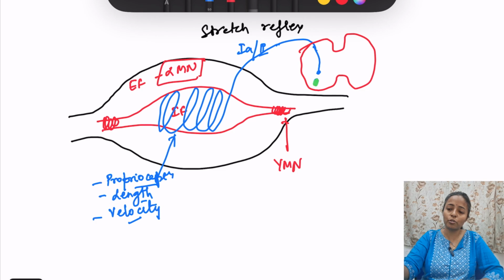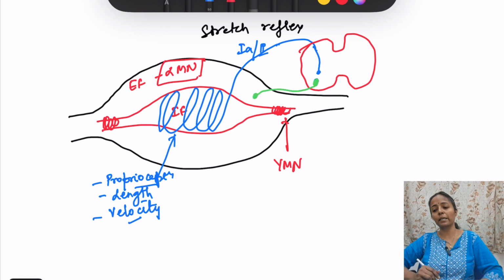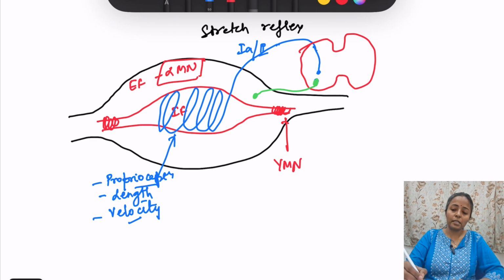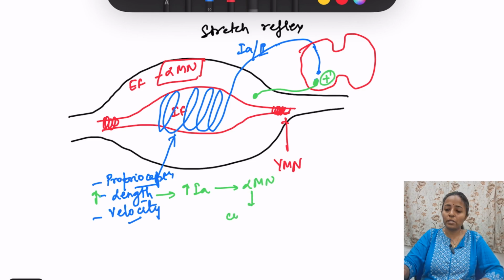So this is alpha motor neuron, it synapses with this, and this alpha motor neuron, I told you, it is supplying the extrafusal fiber. Okay, so stretch reflex, when there is increase in the length of the muscle, there is increase in the afferents in 1A fiber or 2 fiber, then it causes excitation of the alpha motor neuron. So this is excitatory here, and this is leading to muscle contraction, because alpha motor neuron will lead to muscle contraction.